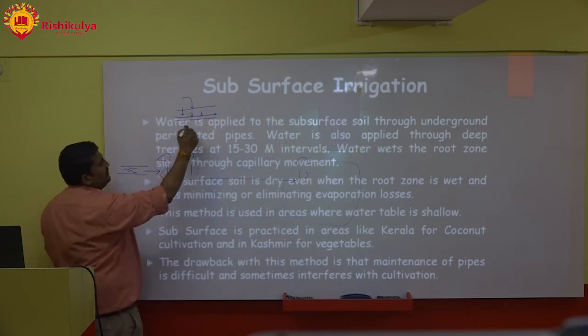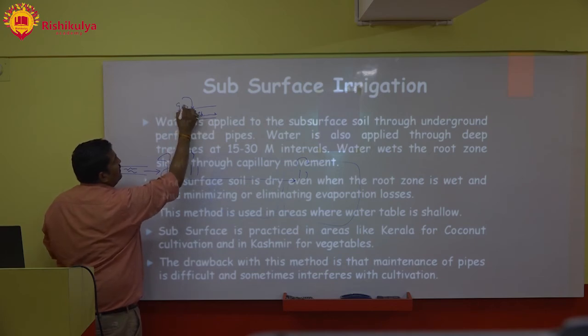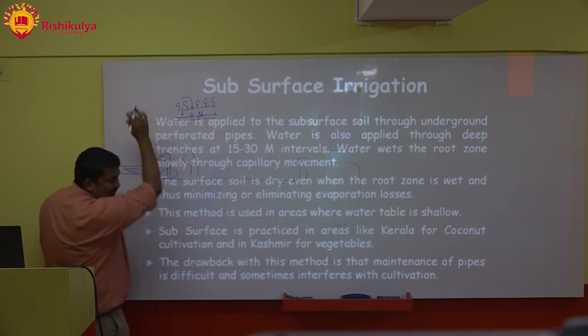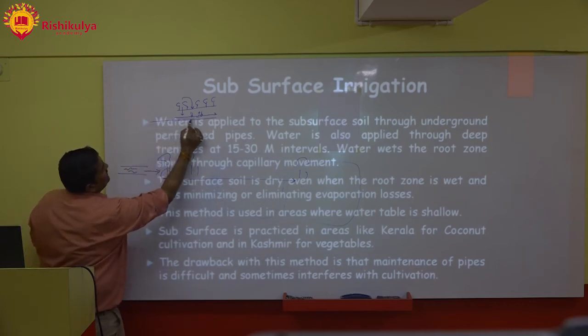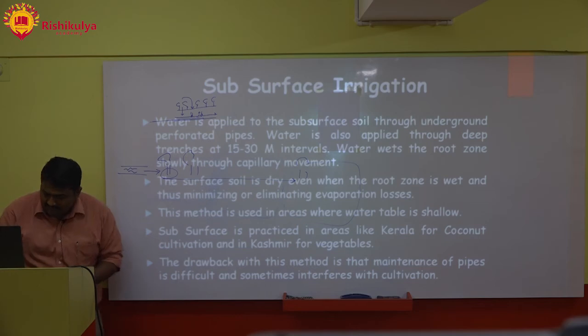In subsurface, we will provide water from the bottom. Here our crops are growing, and below that soil line our irrigation system is going on. Here there will be perforations which will provide water. So what can be the advantage of this method?